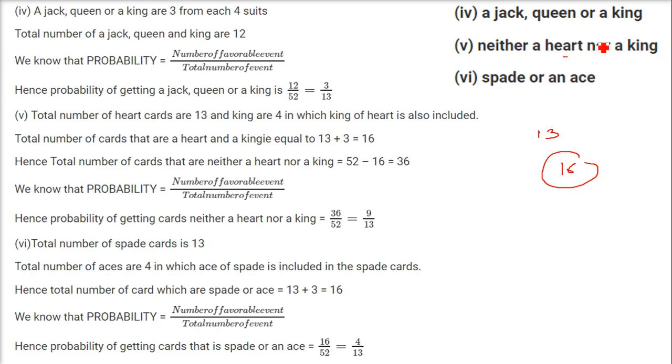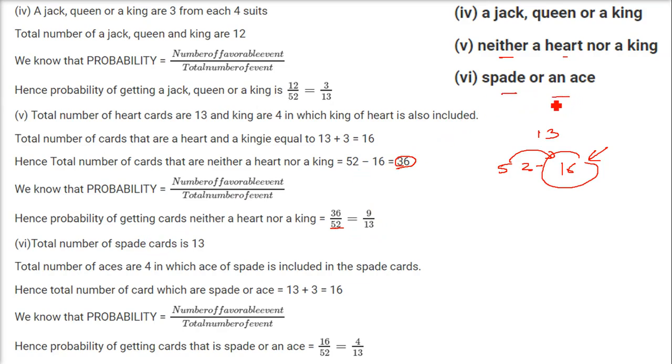So neither heart nor king means you have to subtract it from 52. When you want neither, you have to subtract it from the total number. So 52 minus 16 will be neither a heart nor a king. So now we have 36 as the favorable case and 52 is your total number of cases. So it will be 9 by 13.